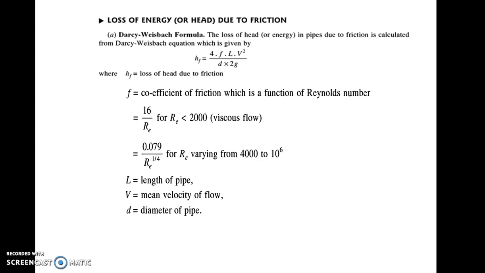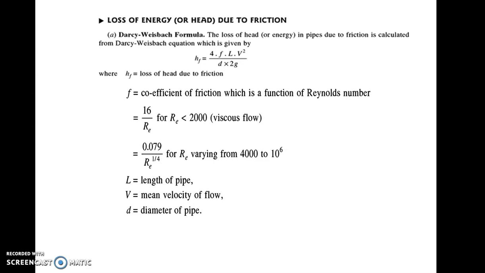That f dash is nothing but the replacement for 4f. So in many books you will find the formula hf is equal to f dash l v square upon 2g, where f dash is nothing but 4f, and that is called the friction factor.